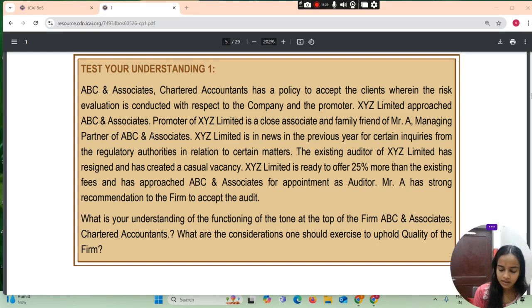The following considerations should be taken into account while upholding the quality of the firm. The firm assigning its management responsibility so that commercial consideration does not override the quality of work performed.